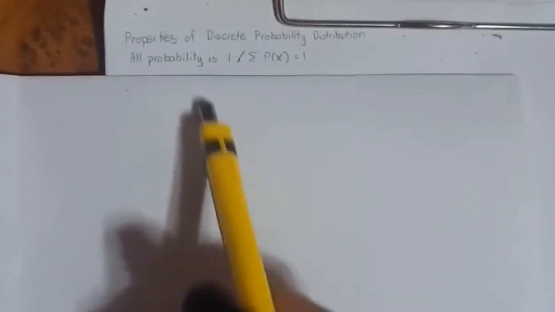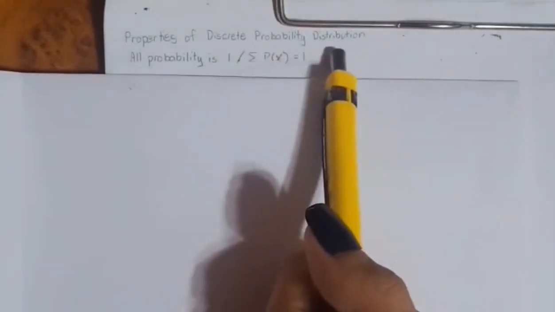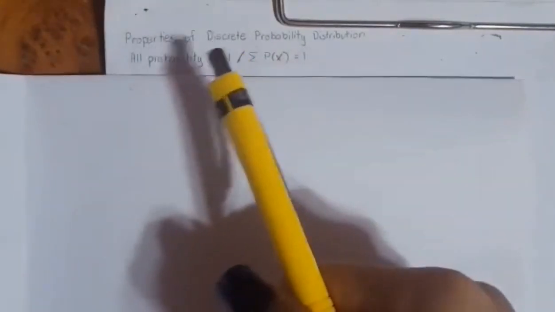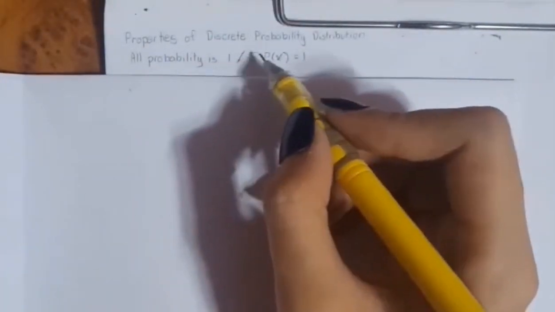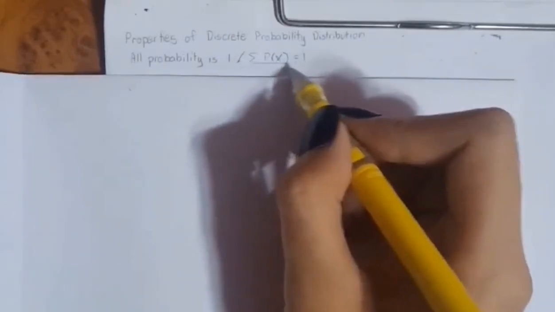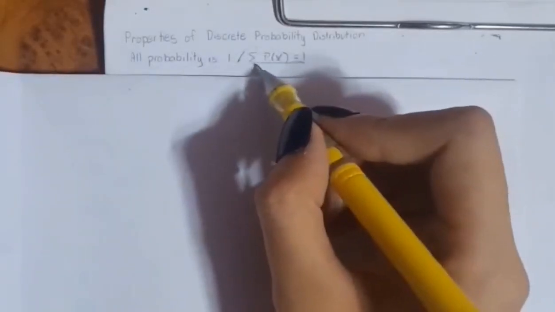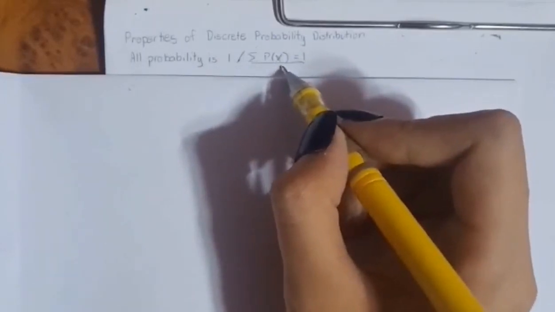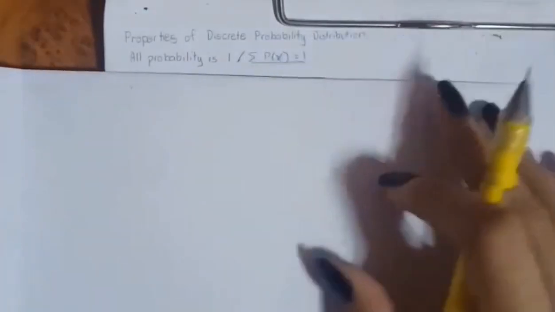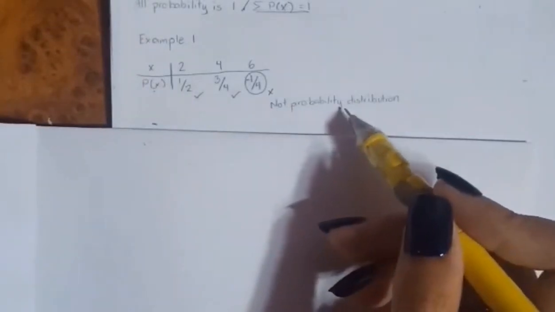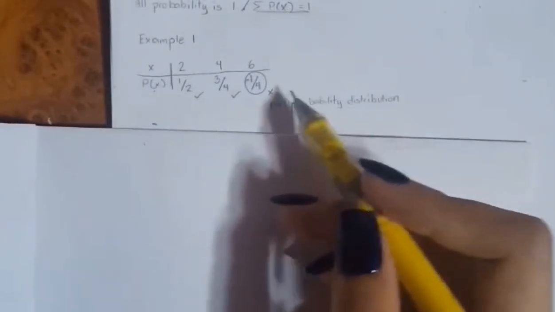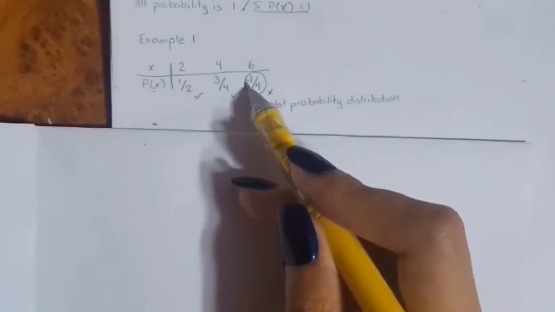I do want to talk about properties of discrete probability distribution. So this is how you write all probability is 1, or all probability is equals to 1. Well, you can write it like this, but this is recommended because it makes you seem professional. Okay. I do want to point out why this one is not a probability distribution, because simply it has -1 on its fraction.